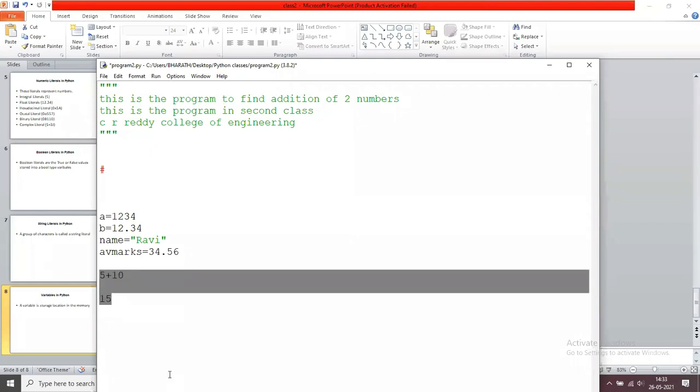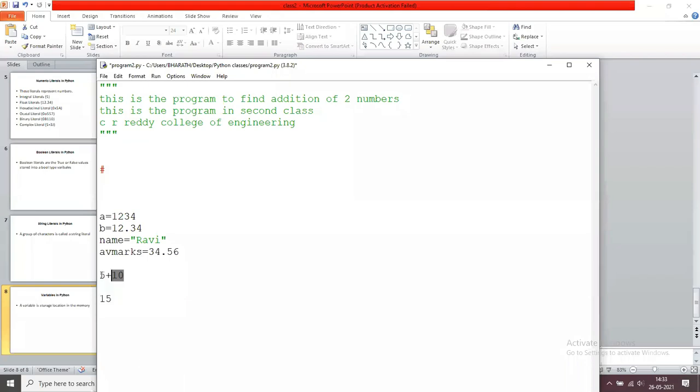If I ask 5 plus 10, you retrieve the values. From where are you going to retrieve these values? For example, you are in the LKG. If I ask what is 5 plus 10, at that time you cannot give any answer. Why? These numbers are not registered in your mind. Now, if I ask 5 plus 10, you easily say 15. How are you saying that? Some program is developed in your mind to store the data, retrieve the data and understand the instructions.